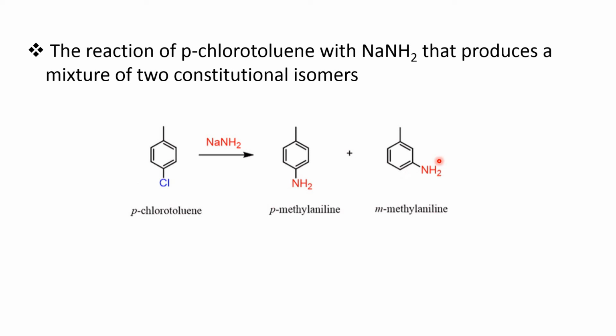Then we are getting two isomers. One is, with respect to this methyl group, in the para position, so para-methyl aniline, and with respect to the methyl group, it is in meta position, so meta-methyl aniline.